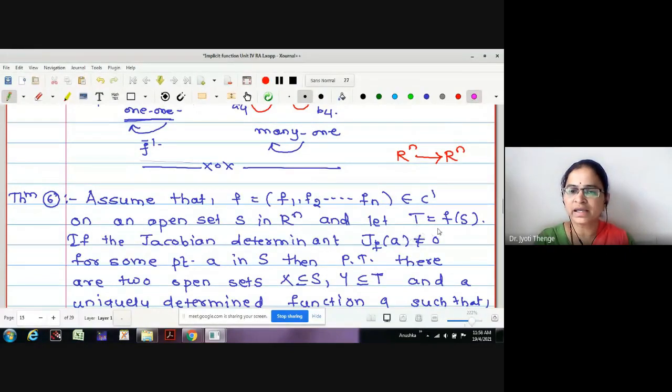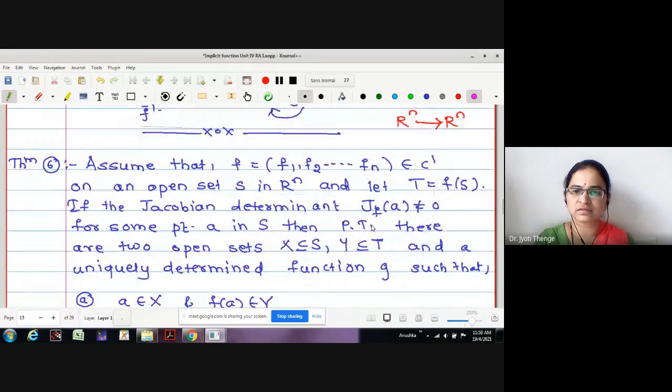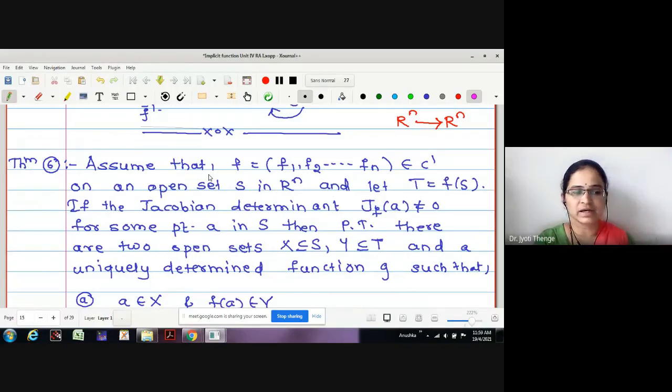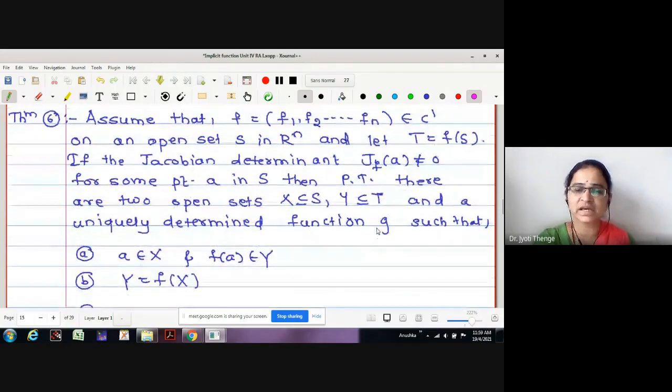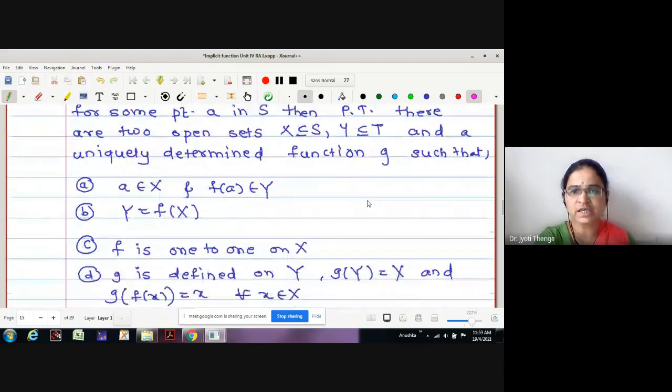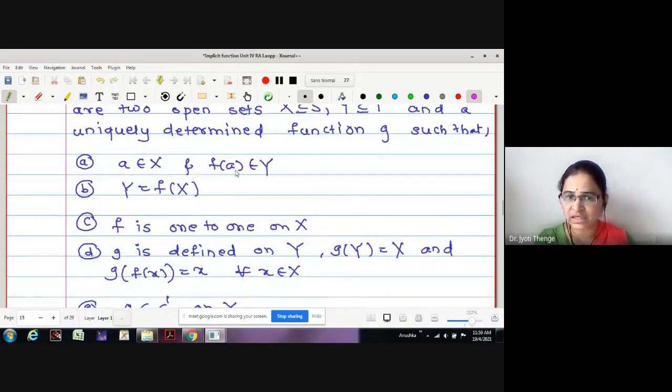Then P is equal to f of S. It was given. Means, may I say P is the range of F? Yes, it is given to be the range of F. Then the Jacobian determinant is non-zero for some point A in S, some point in the domain. Then we want to prove that there are two open sets, one in the domain, second in the range, and a uniquely determined function g such that, if A is in X, its F image is in Y and is equal to F of X.